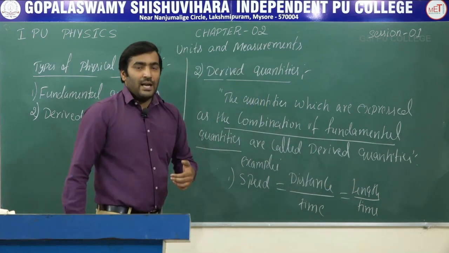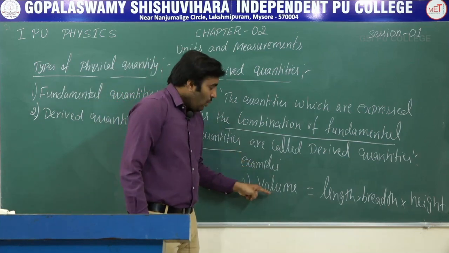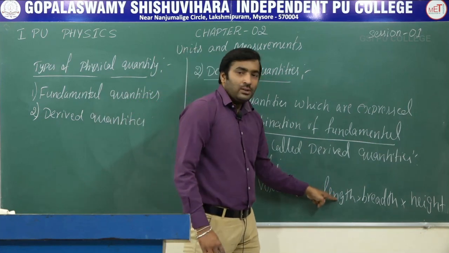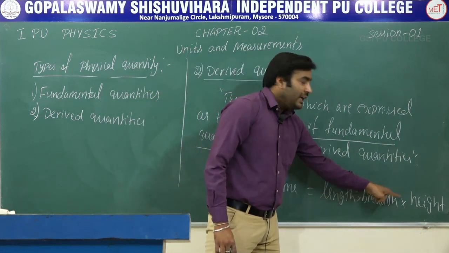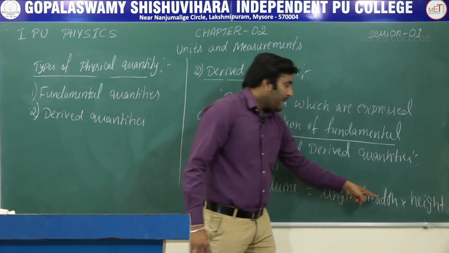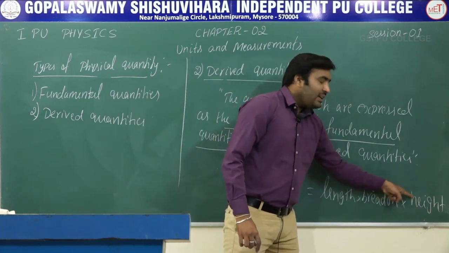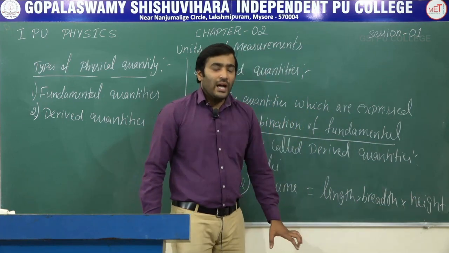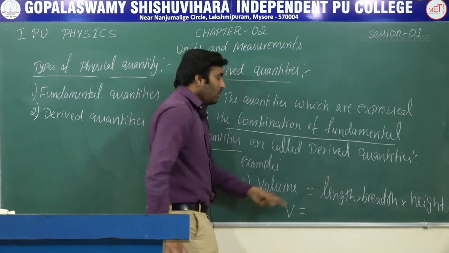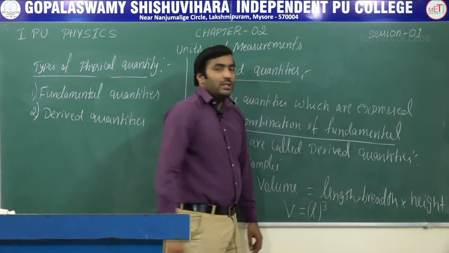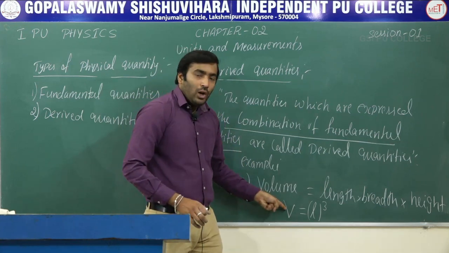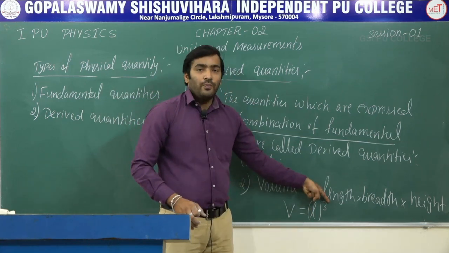Now let us give one more example. The second example is the volume of a cube. The volume of a cube is expressed as length into breadth into height. Breadth and height are nothing but length only. So volume is equal to L power 3. We have multiplied 3 lengths there. That is why volume is equal to length cube.